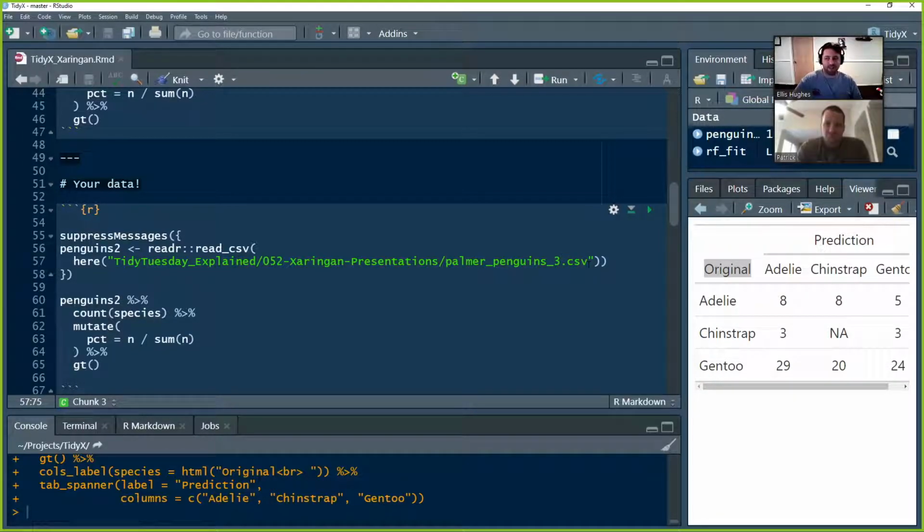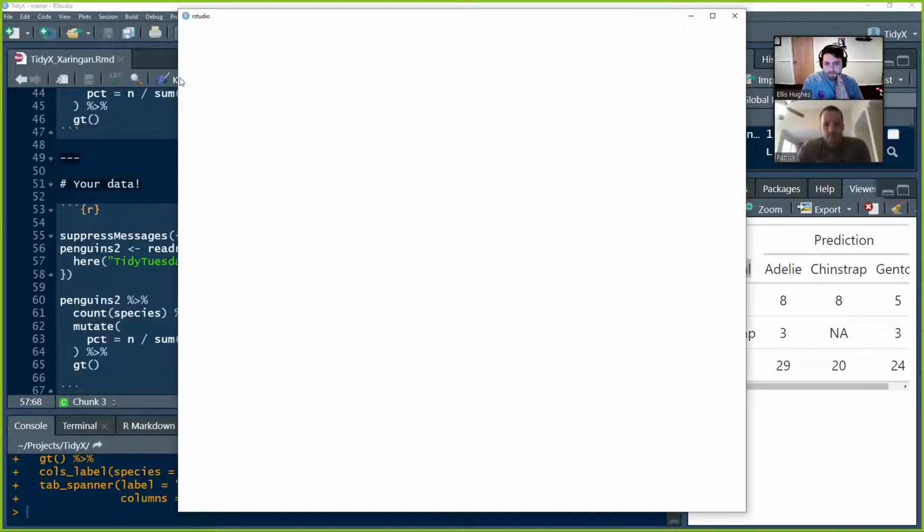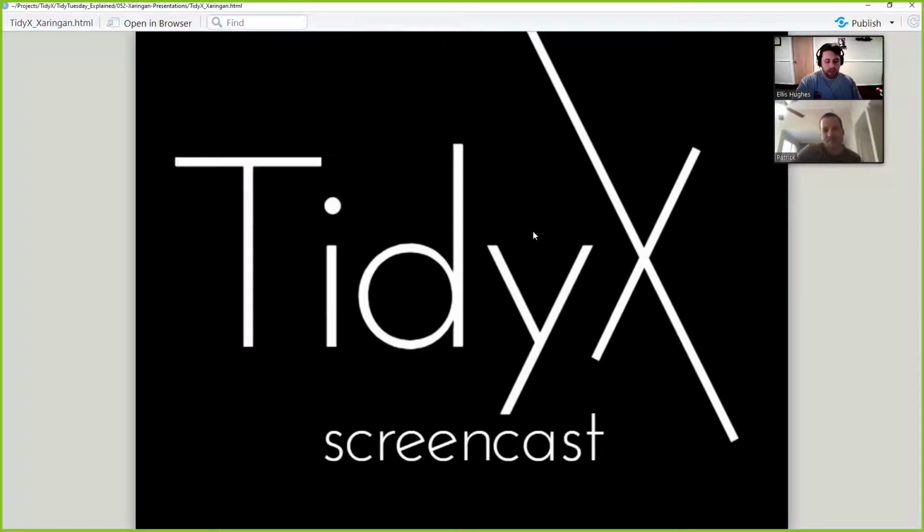Very imaginative name. But because you built all this with Xaringan and R Markdown, it is wholly reproducible. In order to get that same exact presentation, but with the updated data, this is the only change you have to make. So now we click knit. It runs. And now we've got the presentation again that we can go through.